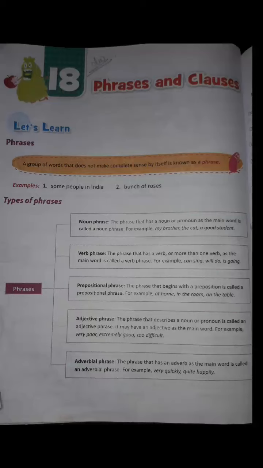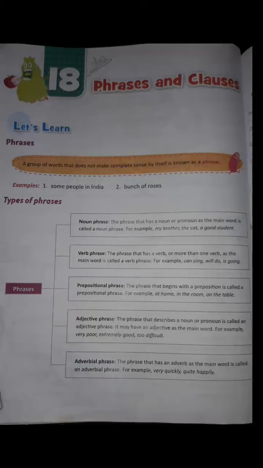I can give you some more examples like Akbar was a great king. Calcutta is on the Hooghly. The rose smells sweet. The sun shines bright. His courage won him honor. So the phrase that has a noun or pronoun is known as a noun phrase. Here, for example, my brother, the cat, a good student.